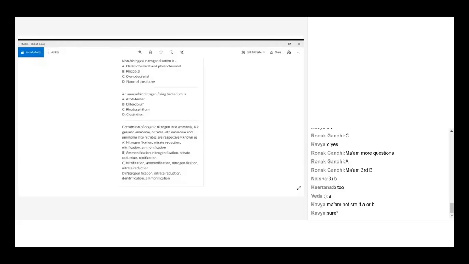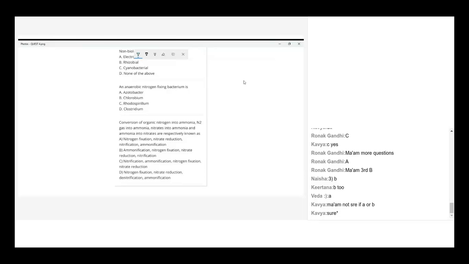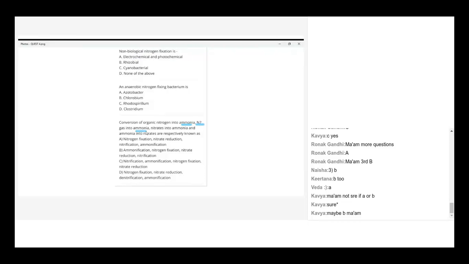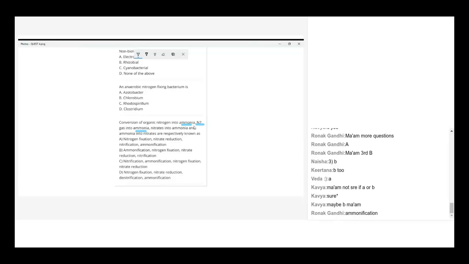Okay, let's see. When this kind of question is given, last time also when we discussed some questions, I told you, don't go in an order. Just try to get an idea of which one is easy to mention in the answer. Here, nitrogen to ammonia conversion they asked, then nitrogen to ammonia conversion again. So both the words are the same, so you may get confused. What you do is go on reading the whole question. Nitrates into ammonia, everybody knows that. So that is nitrate reduction.